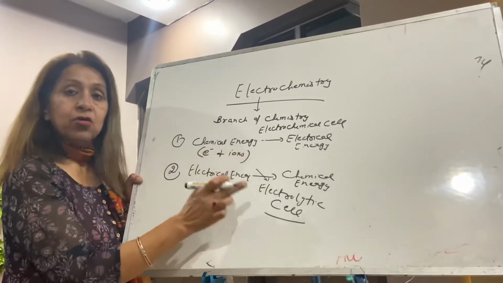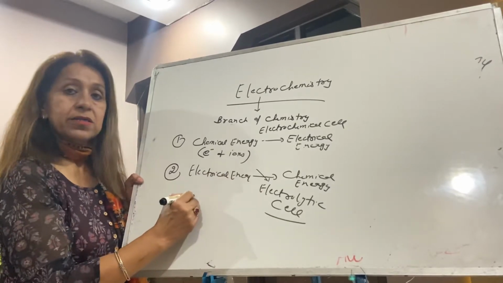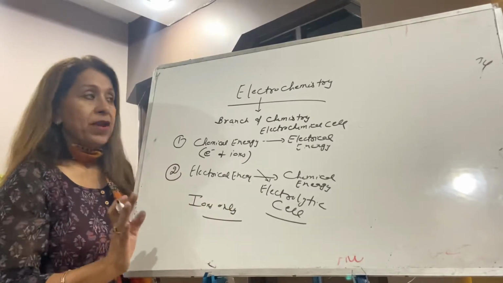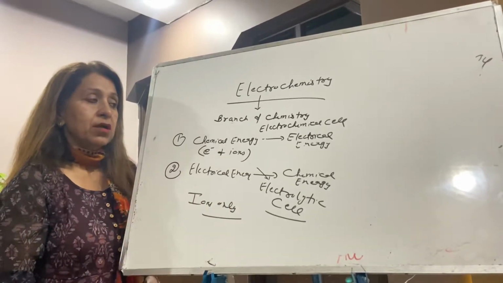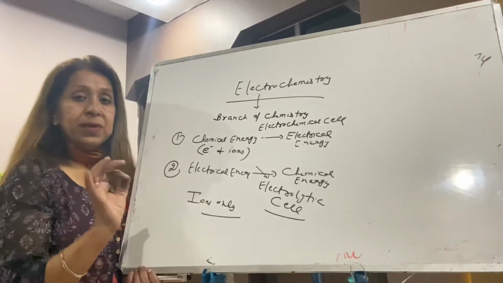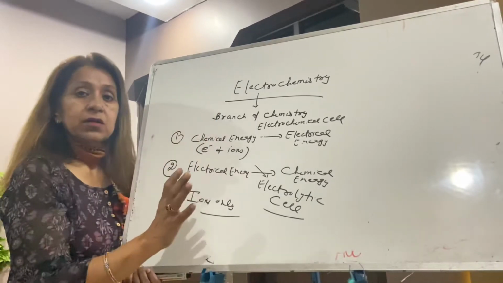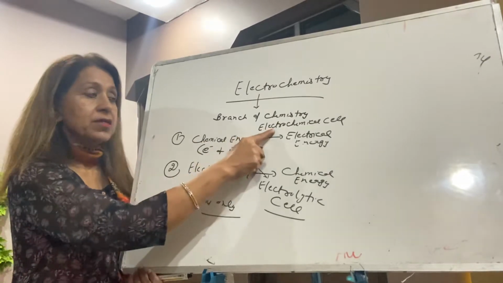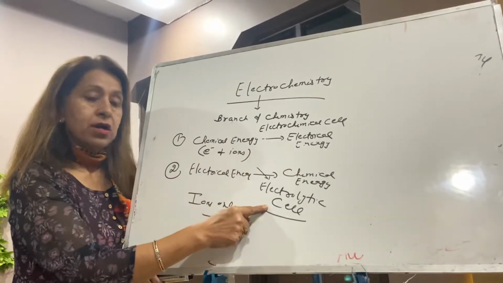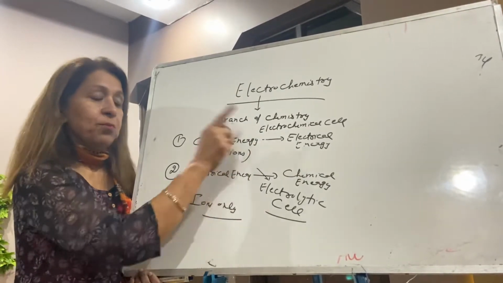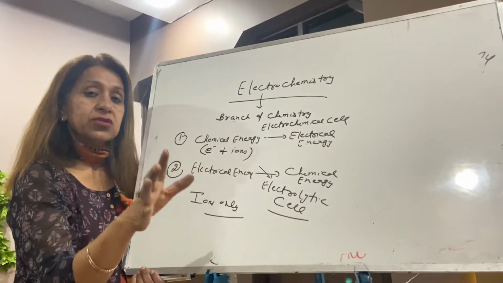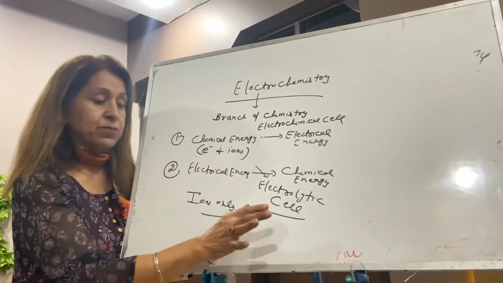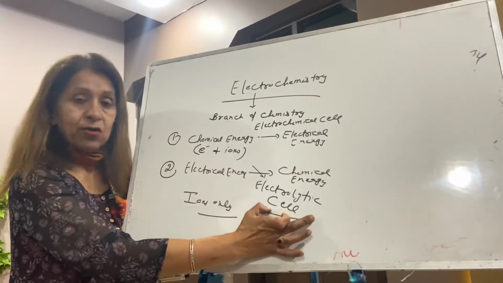But in an electrolytic cell, the current is carried by ions only. You can write this slowly. It's a very interesting chapter, but understand it deeply. So this is a chapter where we will study two types of cell, electrochemical cell and electrolytic cell. In the main chapter, 80% is electrochemical cell, and just 20% has concepts from electrolytic cell.